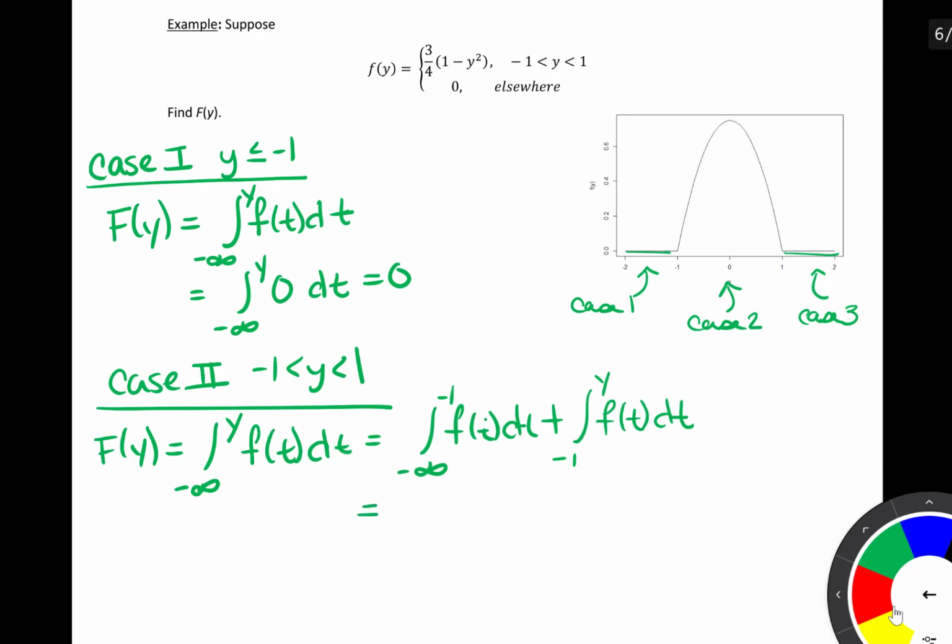So our first integral here is going to be 0 plus the integral from negative 1 to y, 3/4 times 1 minus t squared. We're using t as our dummy variable.